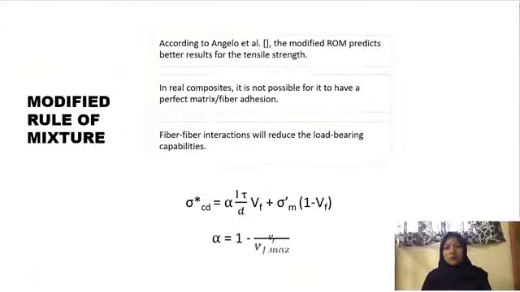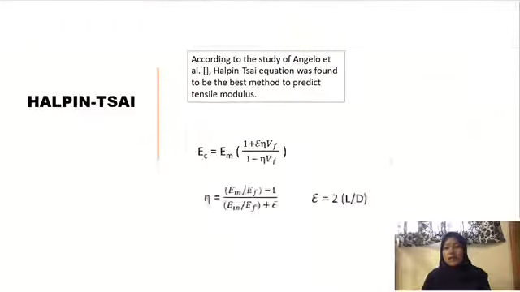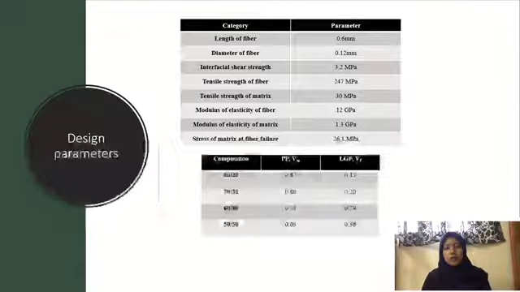According to Angelo et al., the modified rule of mixture predicts better result for the tensile strength. This is because in real composite, it is not possible for it to have a perfect matrix fiber bonding. The fiber-fiber interaction will reduce the load-bearing capabilities. The third method is called Tsai-Hill. According to the study by Angelo et al., Tsai-Hill equation was found to be the best method to predict tensile modulus. Shown is the formula for this method.